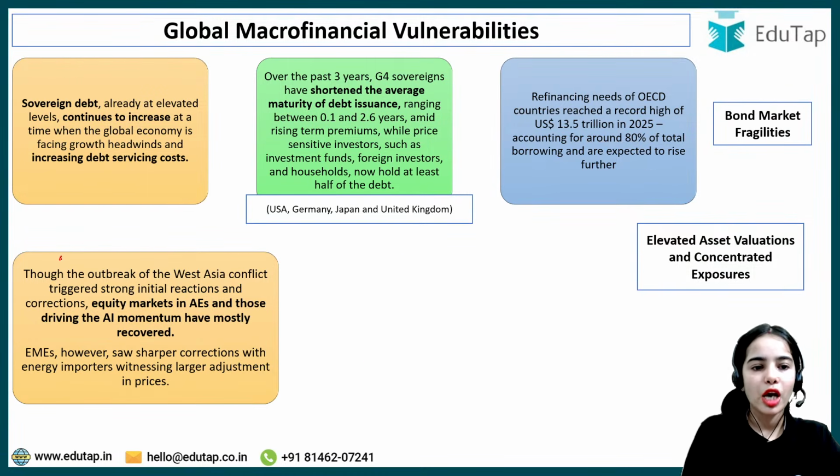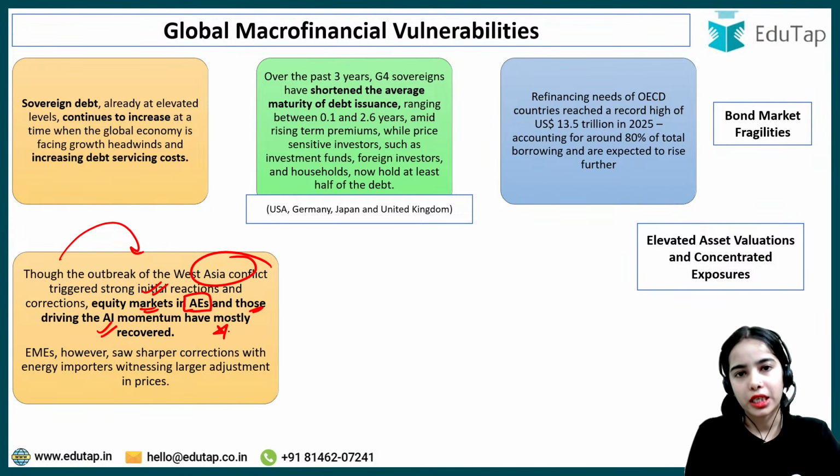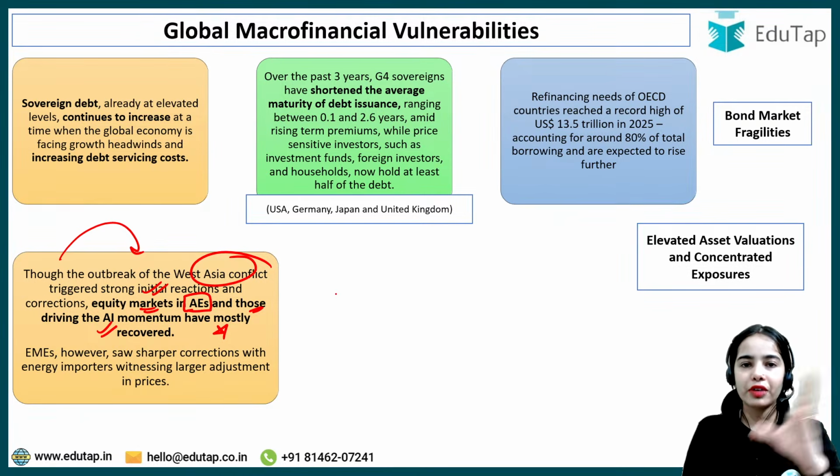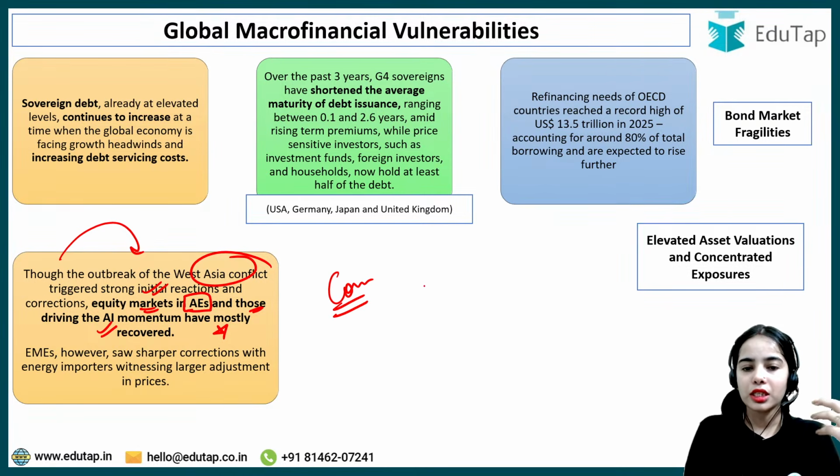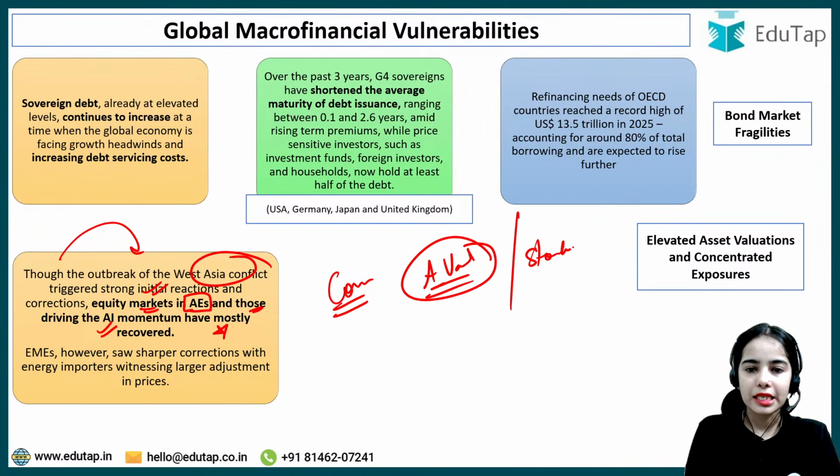Though the outbreak of the West Asia conflict triggered strong initial reactions and corrections, equity markets in advanced economies and those driving the AI momentum have mostly recovered. Okay, so there were corrections that happened: the asset value decreased, the stock prices started to decrease.